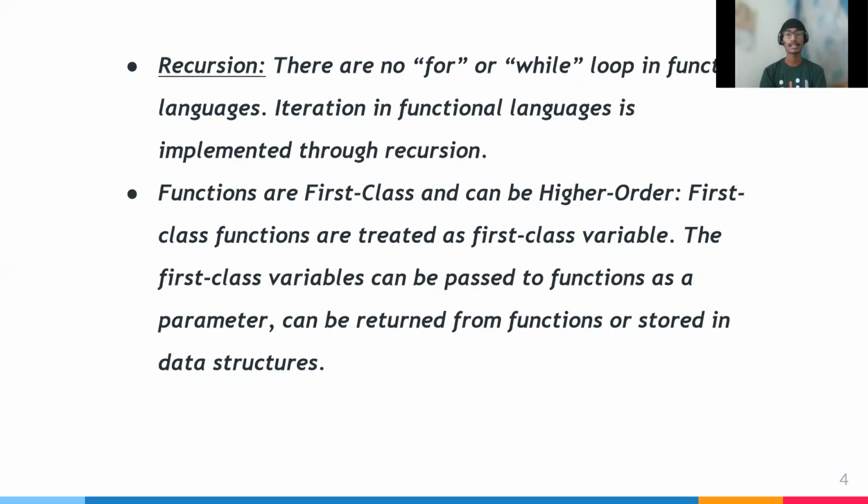Functions are first class and can be higher order. First class functions are treated as first class variables. The first class variable can be passed to a function as a parameter, can be returned from a function, or stored in a data type or data structure.